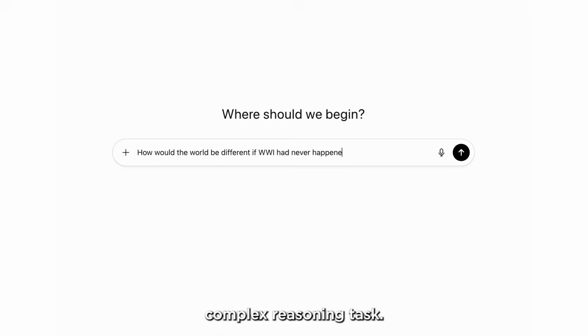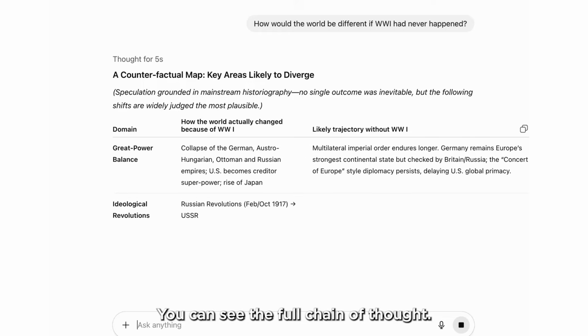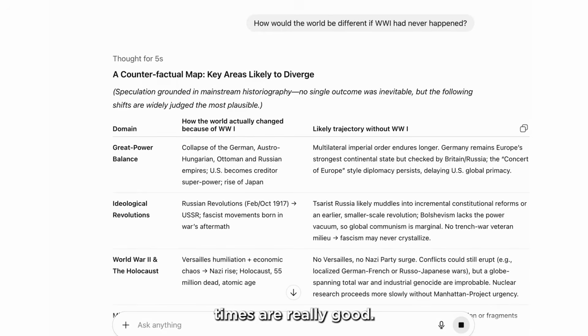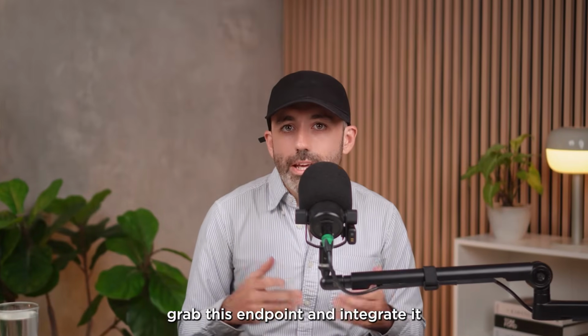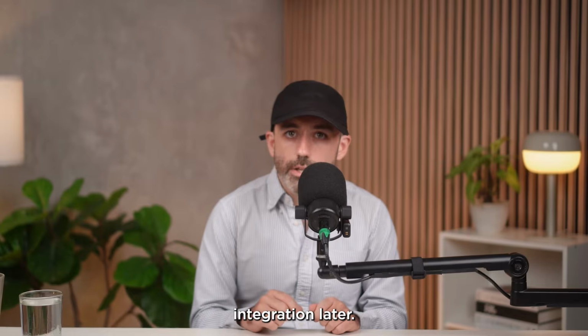Gcore provides both a web interface for testing and REST API endpoints. Let's test it with a complex reasoning task. Perfect. You can see the full chain of thought reasoning and response times are really good. So you can of course grab this endpoint and integrate it into any application. Slack bots, Google Sheet scripts, custom web apps. I'm going to show you how you do a Google Sheets integration later.